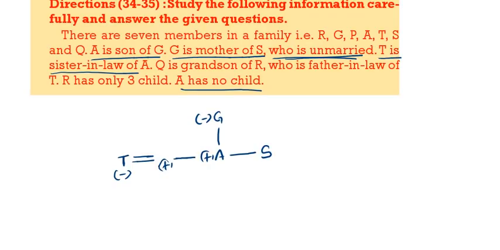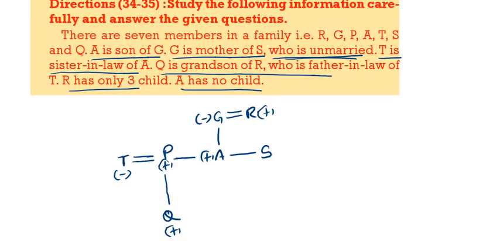A has no child. R is having 3 children. That means R is married to G. Q is the grandson of R. So Q will be the son of these 2 persons, because A has no child and S is unmarried. Now we are left with only one person, that is P. So P will be the brother of A. So this is the total information.